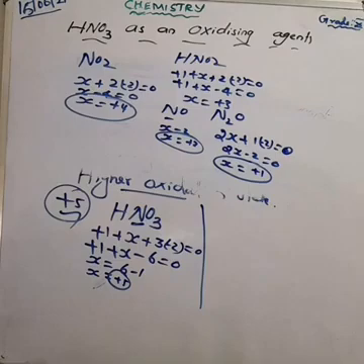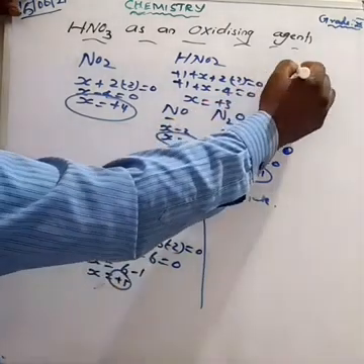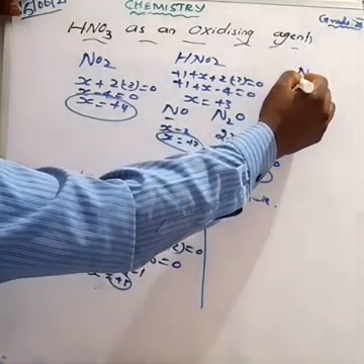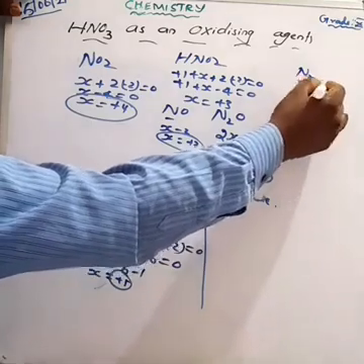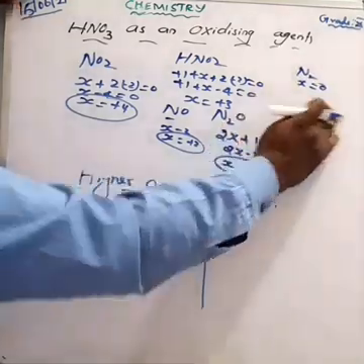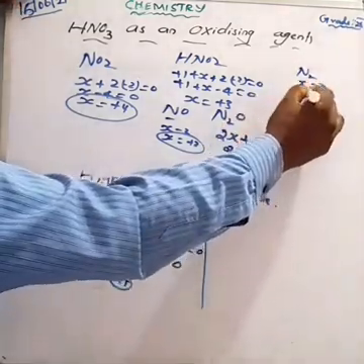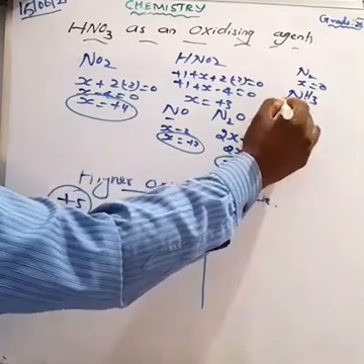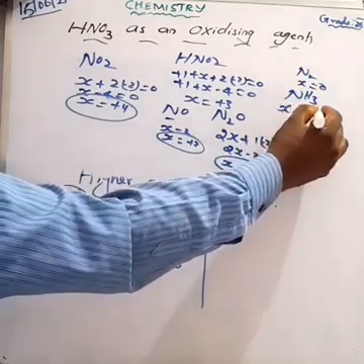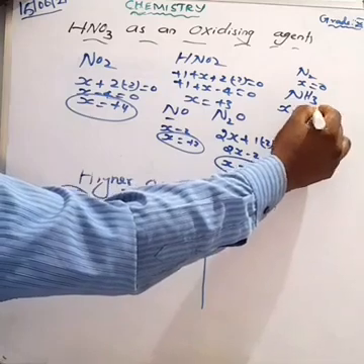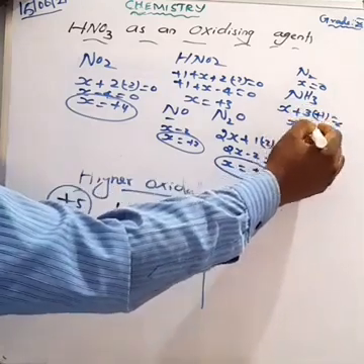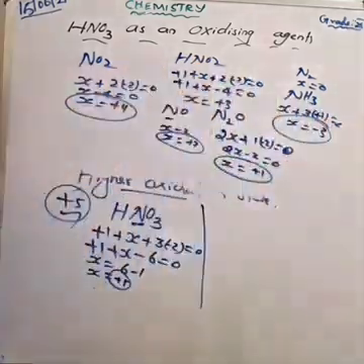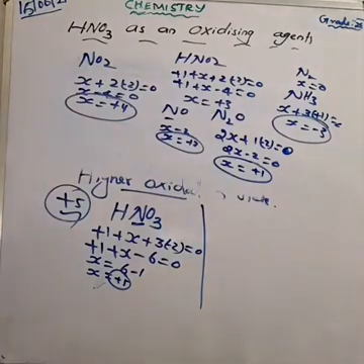Next one, nitrogen, N2. What is the oxidation state? That is X, am I right? So we can write 0. Next about ammonia. NH3. Nitrogen is taken as X plus 3 hydrogens, 3 into +1, equal to 0. X is equal to -3. Okay, -3 is the oxidation state. Like that you have to find out. Am I right?